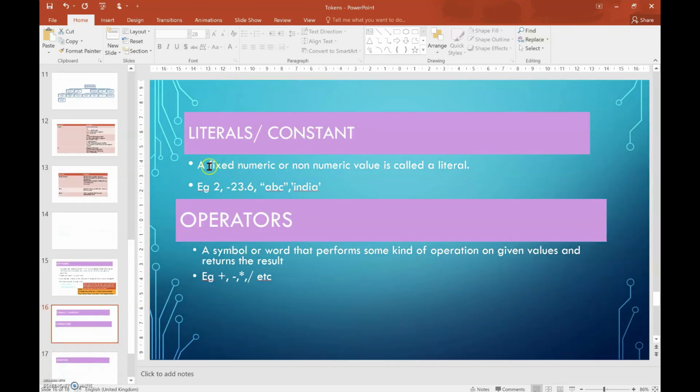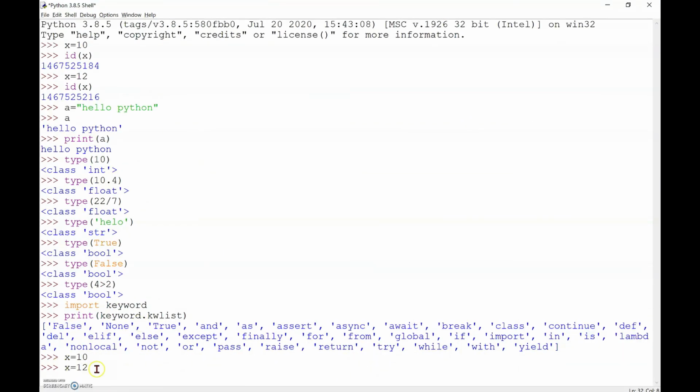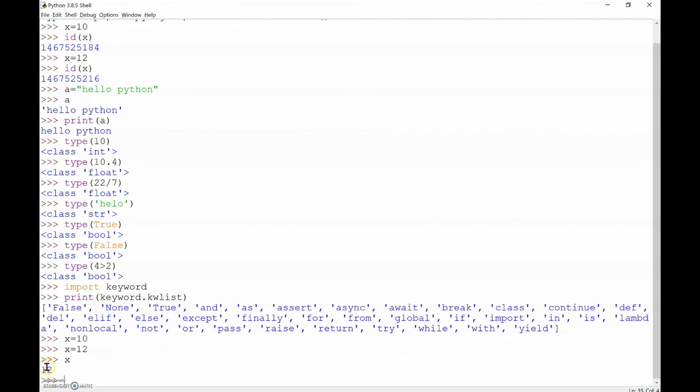Literals and constants. A fixed numeric or non-numeric value is called a literal. Literal means it's a constant value. Suppose you are assigning x is equal to 10. So 10 is the constant value for x. If you are assigning the next value, you give 12, so now x is equal to 12. Python will take the latest value for x. So if I am typing x, it gives me 12 as the output.